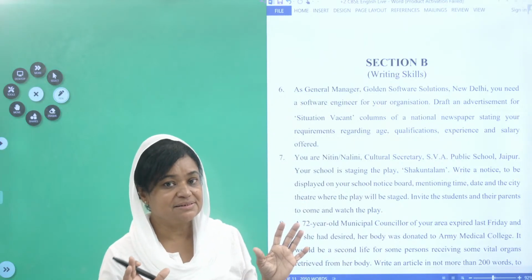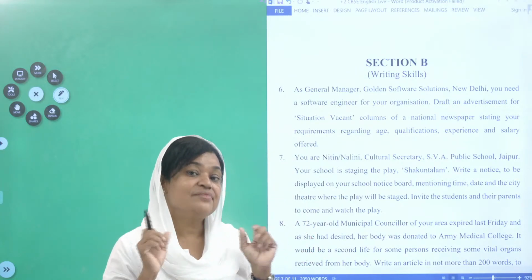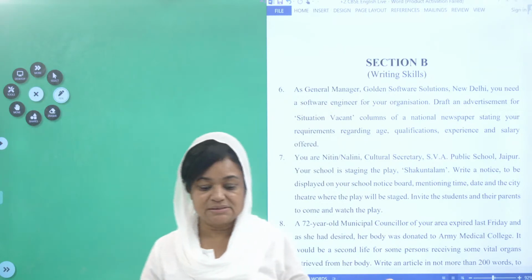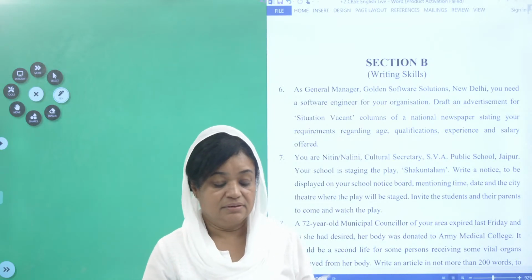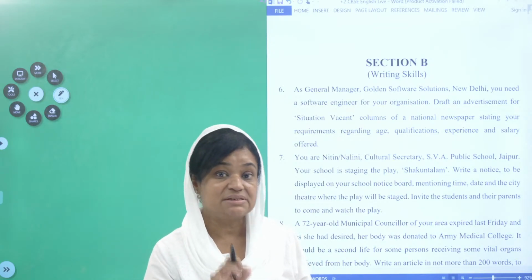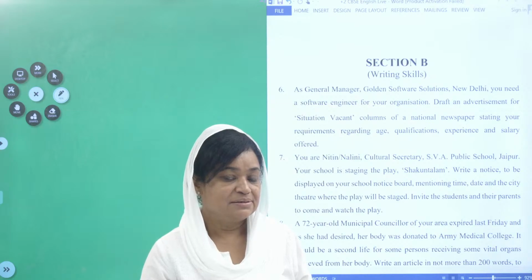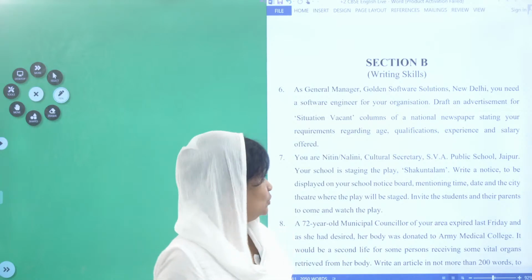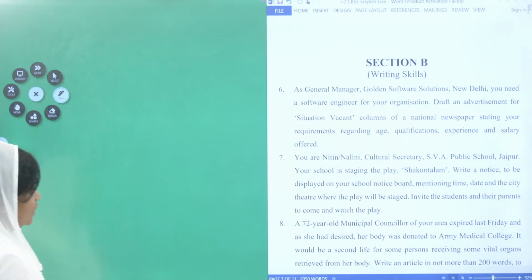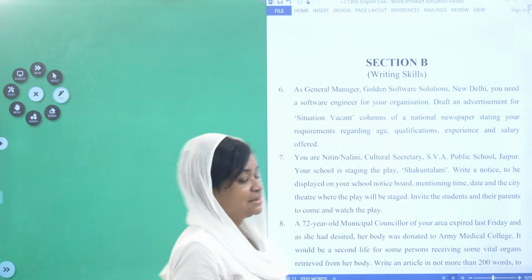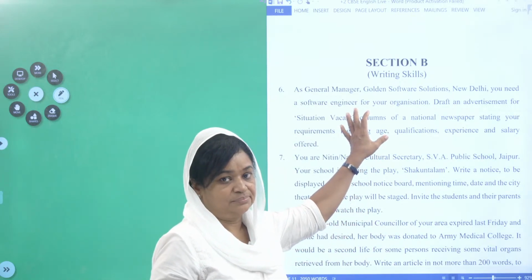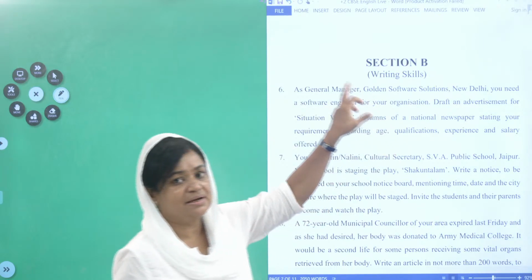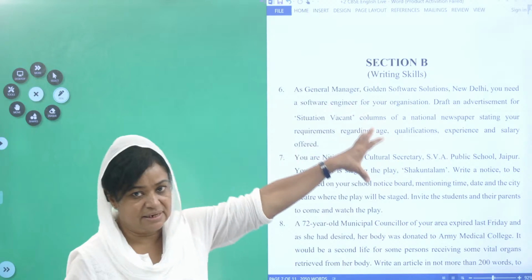With all these things, you have to give an advertisement where? In the newspaper. Now, when somebody reads the newspaper, they will see, okay, there is a vacancy in this company, I must apply. So, what are the points that you have to note down? I will tell you. First of all, understand what it is. Is it an advertisement writing? Is it a notice writing? Is it a letter writing?